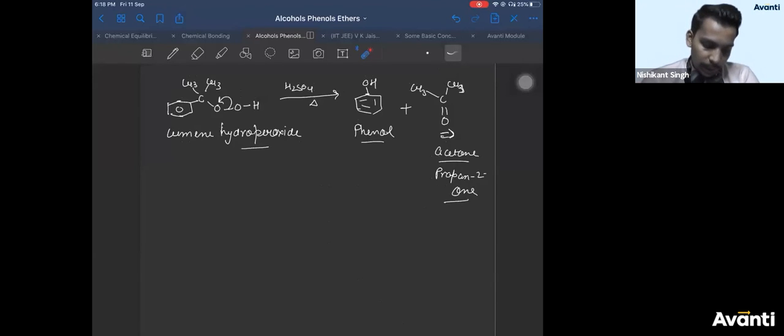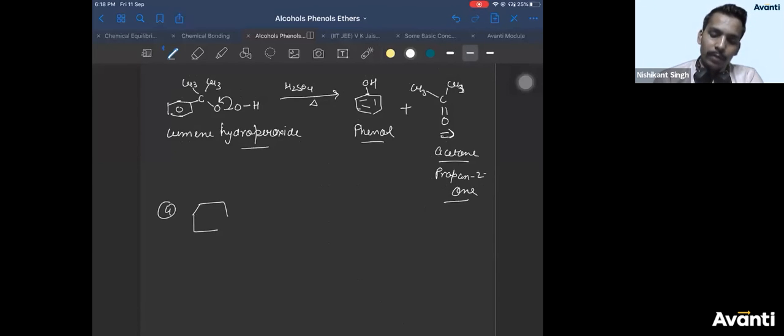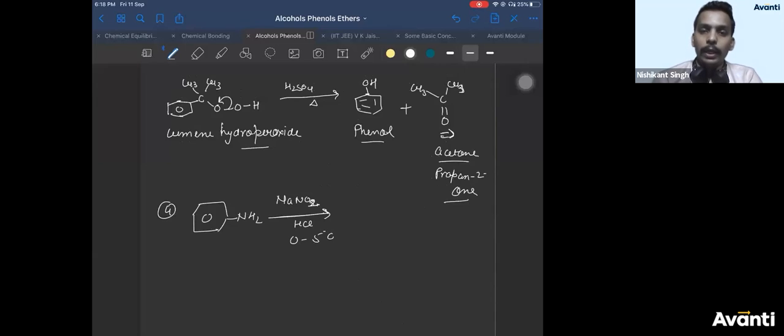So we have already done these preparations. Now one more preparation which we can do here is the fourth one. If you start with aniline, just now we have discussed aniline, treat it with NaNO2 in HCl, 0 to 5 degrees Celsius. You'll get, then why they gave us to study this? Good question. So you'll get N2+ Cl−, diazonium salt.